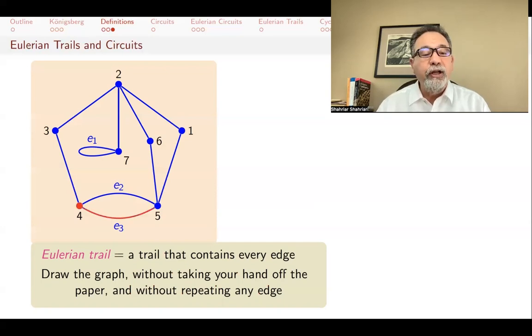I can start at 4, go to 5, then go back to 4, then go to 3, then go to 2, then to 1, then back to 5, then to 6, then to 2, then to 7, and then do the loop, and I'm done. And I've drawn everything. I've repeated some vertices, but I didn't repeat any edges, and I covered the whole graph. So this graph has an Eulerian trail.